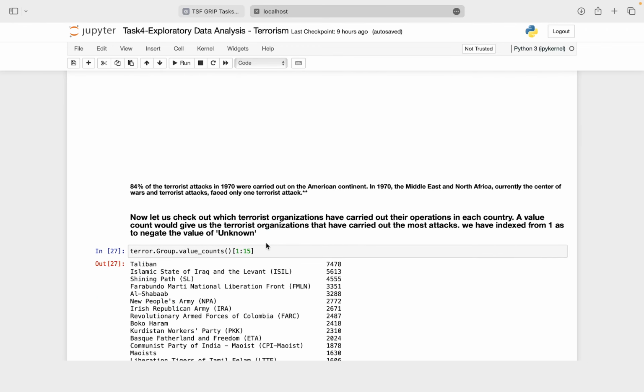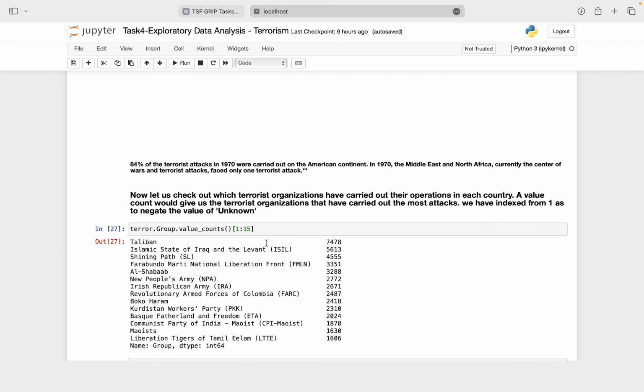We see that 84% of terrorist attacks in 1970 were carried out on the American continent. In 1970 we also see that the Middle East and North Africa, currently the center of war and terrorist attack, faced only one, which is a shocking thing, as America faced the most and the ones that face the most now faced the least.